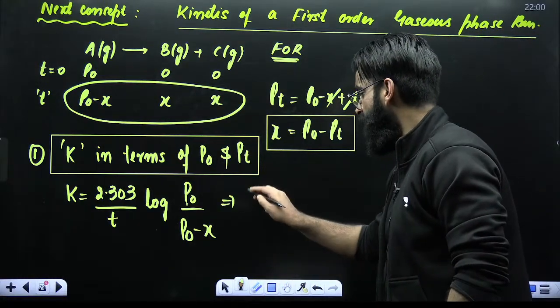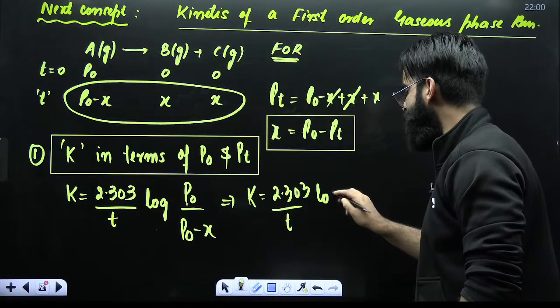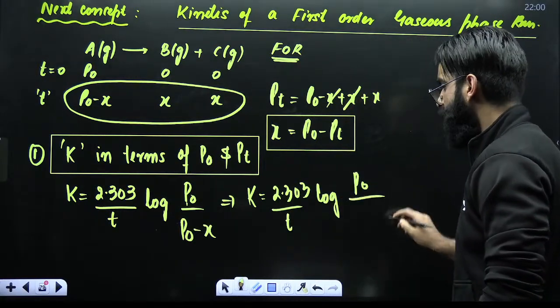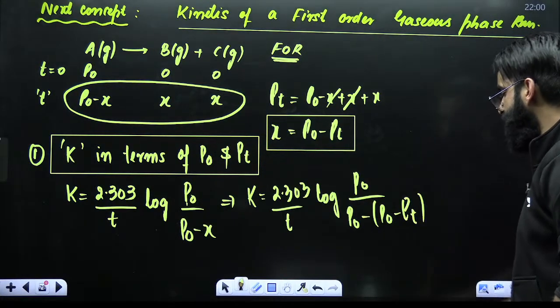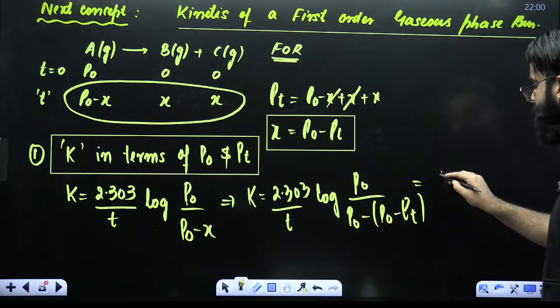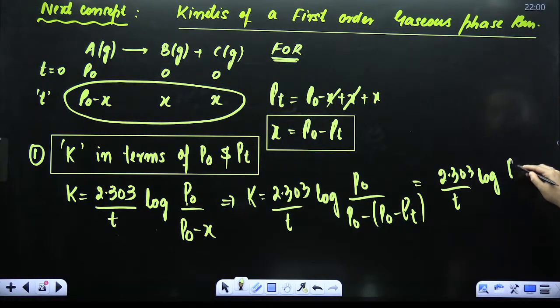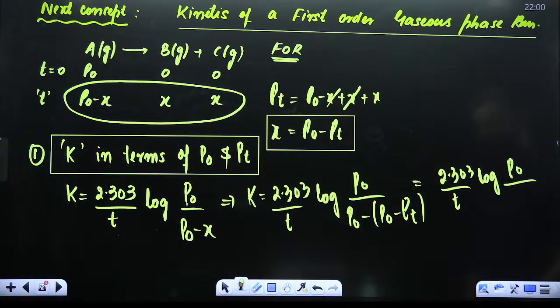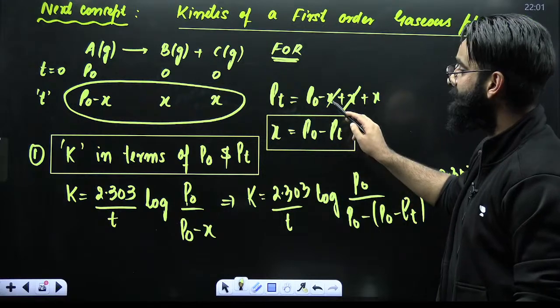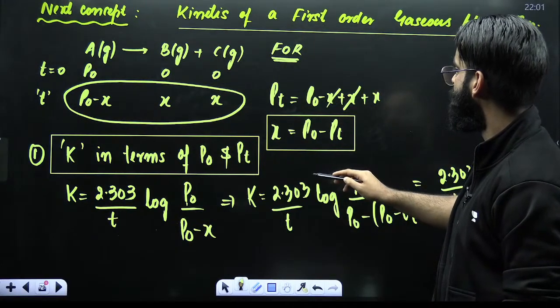So my dear students, over here K will be nothing but 2.303 divided by T, log of P naught divided by P naught minus X. X is nothing but P naught minus PT. Correct? So you can say it is equal to 2.303 divided by T, the log of P naught divided by, wait, X is equal to P naught minus this, plus X cancels out.